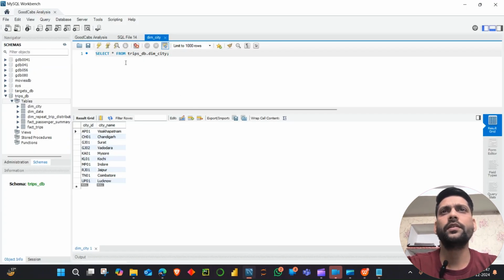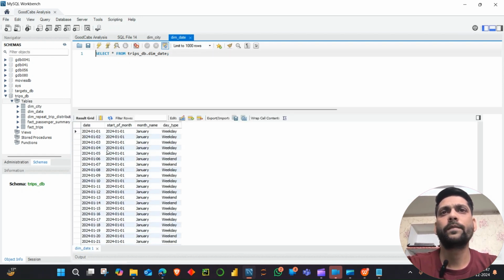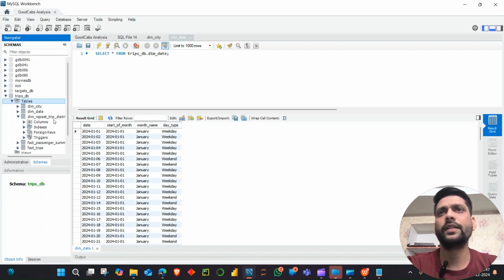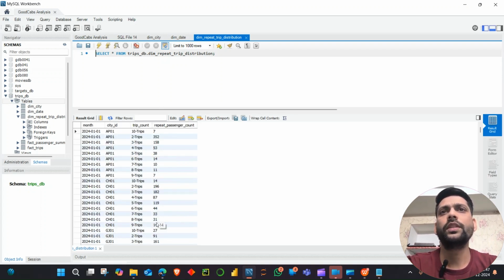Apart from this, we have another table. This is dim date. This is also self-explanatory. We have the date and start of month, then month name, day type. Then we have the next table, in which we have month and city ID.